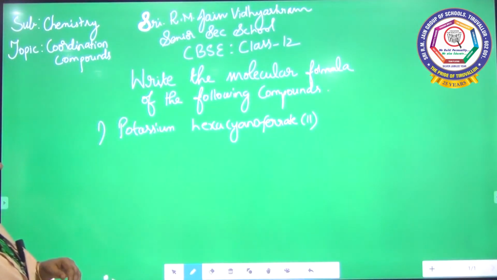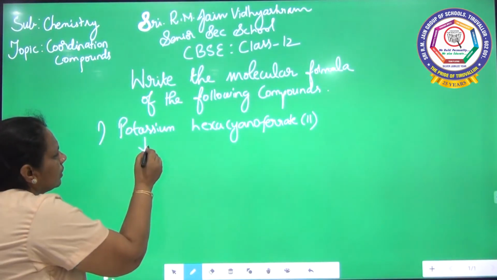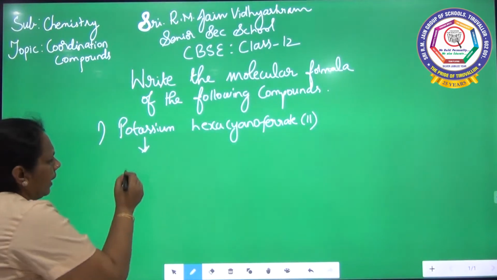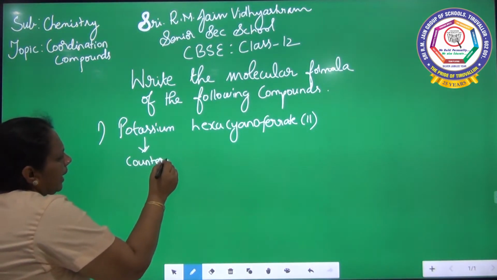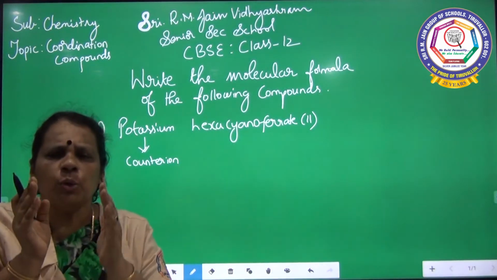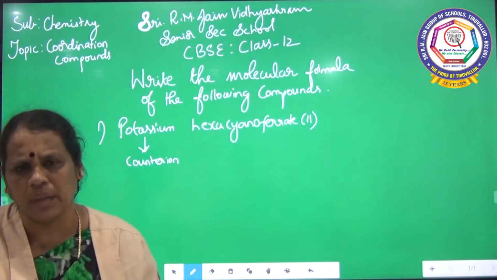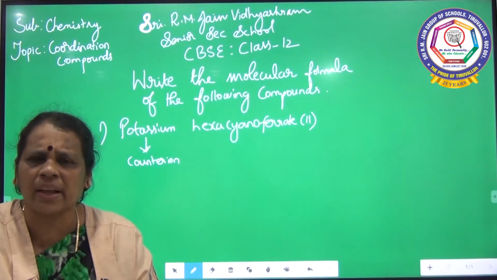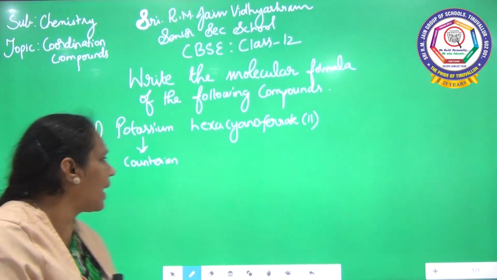For example, when you take this potassium here, it is a counter ion. Already I told about counter ion. Counter ions are ionizable species which will usually be outside the square bracket.